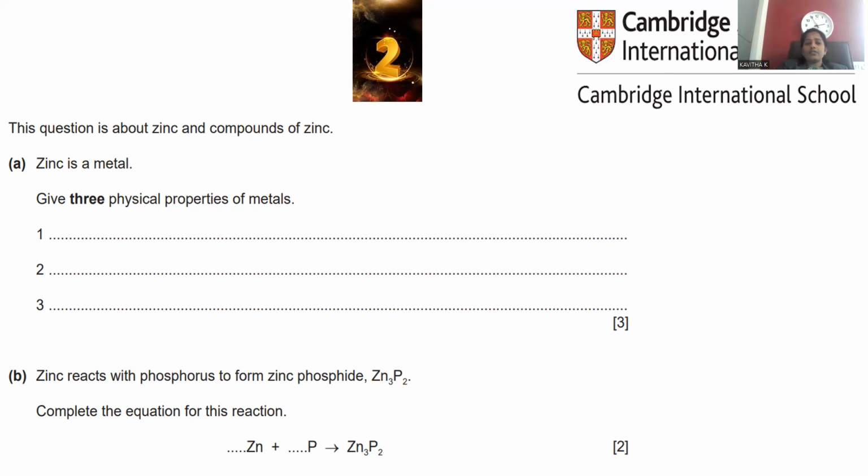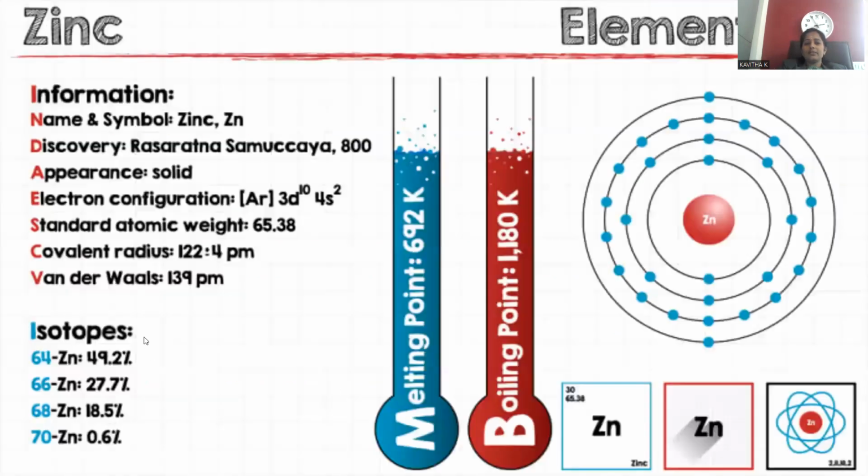These questions are to be answered in a step-by-step manner. First of all, let me introduce zinc. Brief information regarding zinc: it is an element of atomic number 30, the name is pronounced zinc and symbolized as Zn. Discovered by Rasaratna Samuccaya in the year 800.